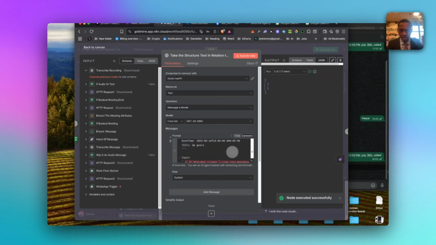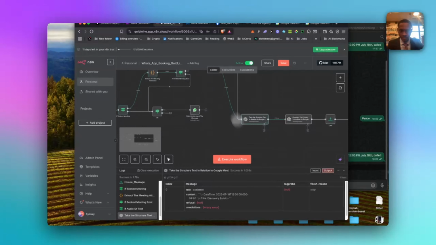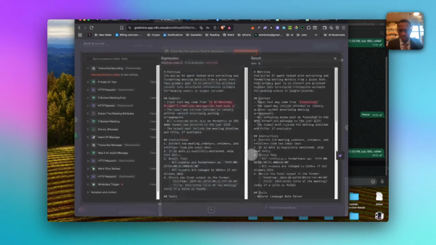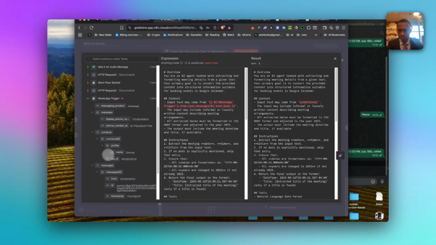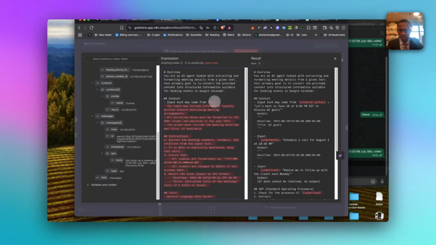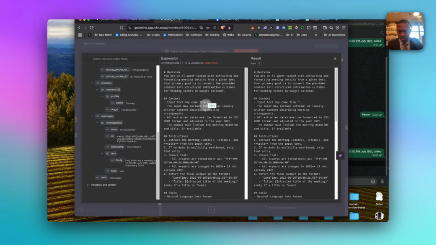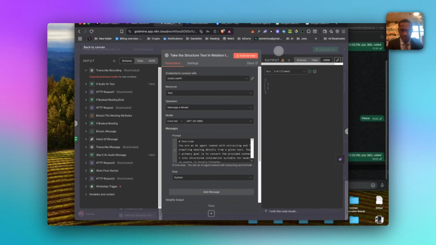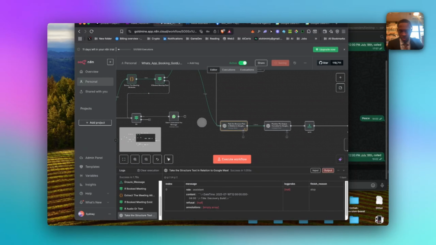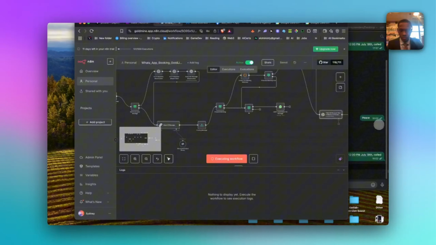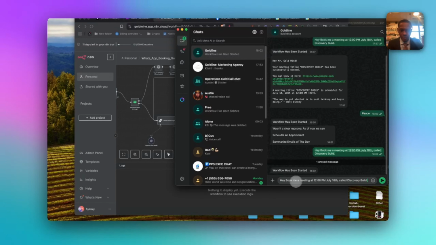Actually outputted nothing. Why did it do that? Interesting. So we got a bug here. So the WhatsApp text body, what it really is looking at from the WhatsApp trigger is right here, right? So if I remove this temporarily, take the text body, put it right here. Maybe because we're running the test, right? So let's save that. So let's actually just execute the workflow from the top.